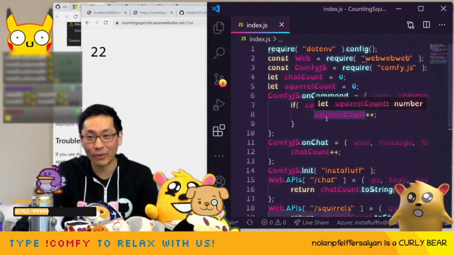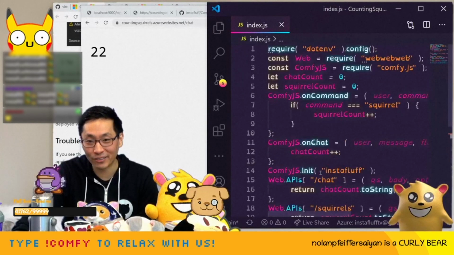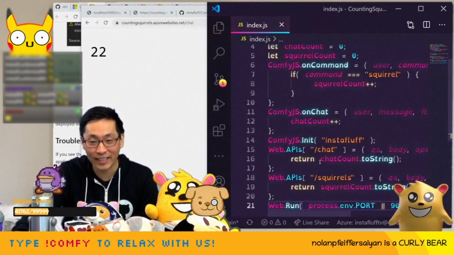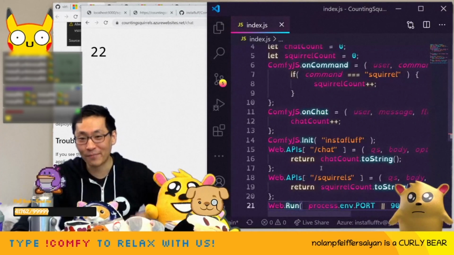I can't believe it works. This is really cool. This is all we have to do. With 21 lines of code, now we can count the number of squirrels and chat messages.